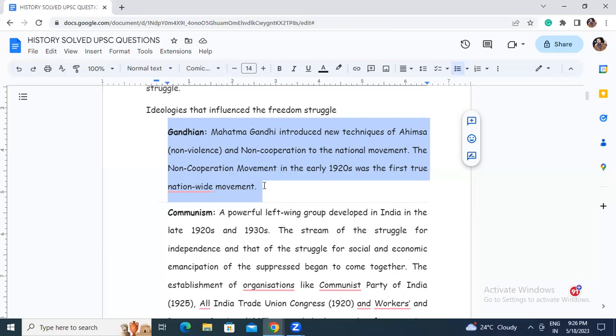The non-cooperation movement in the early 1920s was the first true nationwide movement. So what happened before that? Different types of movement happened, but those were region based, right?